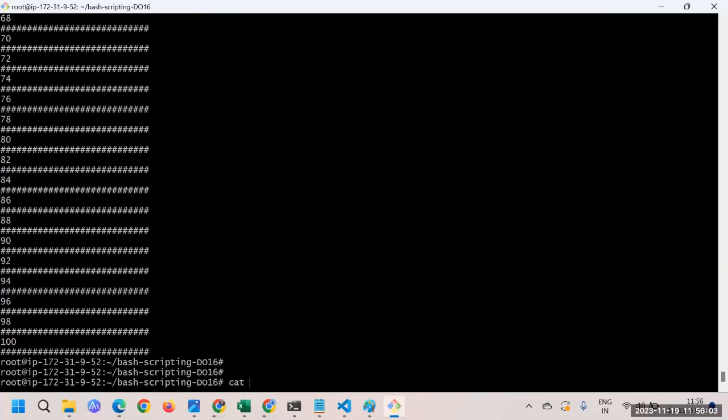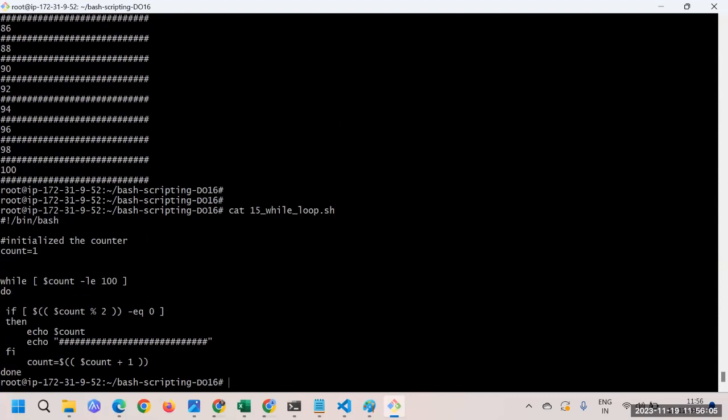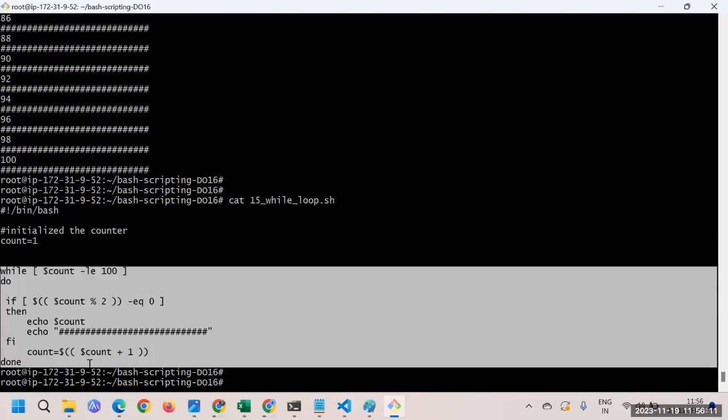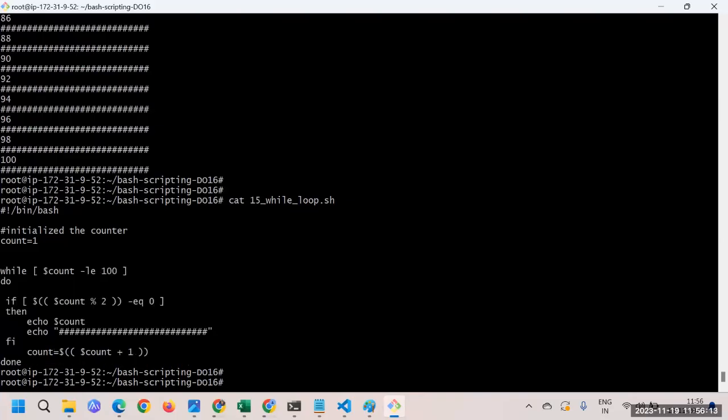So how we did it, let's try to understand the logic one more time. What we have done is we have initialized the count, then we print a number. Then here this is a trick actually. This is the logic: modulus equal to 2. When we take the modulus of any number, it gives us the remainder, and here we are dividing by 2. So we should get either 1 or 0. These are the two values we can get.